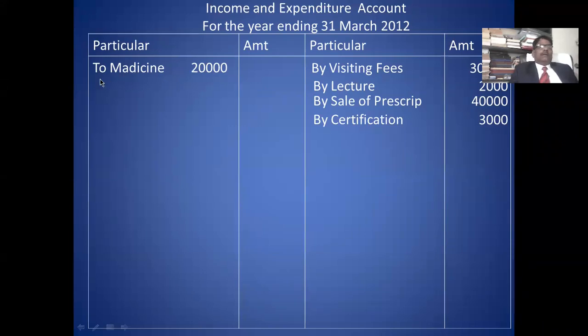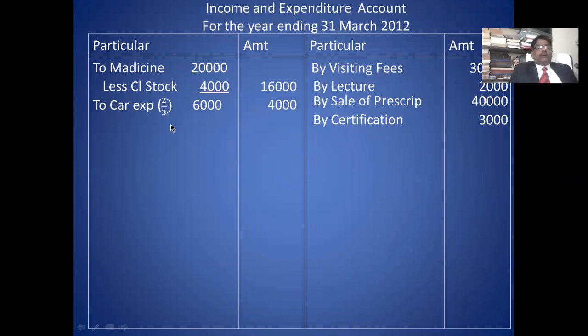First expense is medicine. In that you deduct 4,000. 16,000 is medicine cost. Car expense 6,000. Out of that you take 2/3 related to profession. Miscellaneous expense you take totally related to profession.